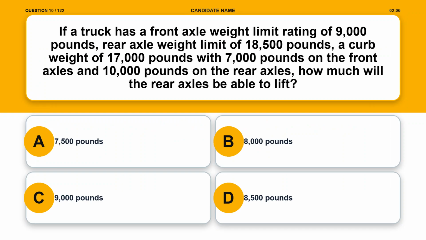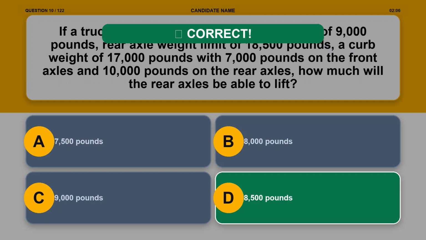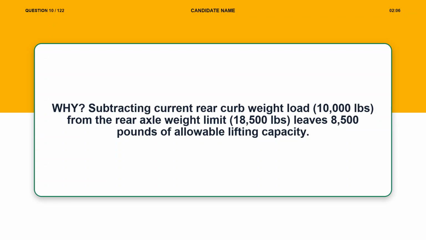Option C, 9,000 pounds. Option D, 8,500 pounds. The correct answer is option D, 8,500 pounds. Explanation. Subtracting current rear curb weight load, 10,000 pounds, from the rear axle weight limit, 18,500 pounds, leaves 8,500 pounds of allowable lifting capacity.